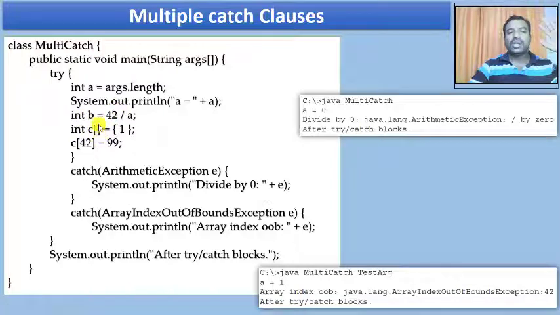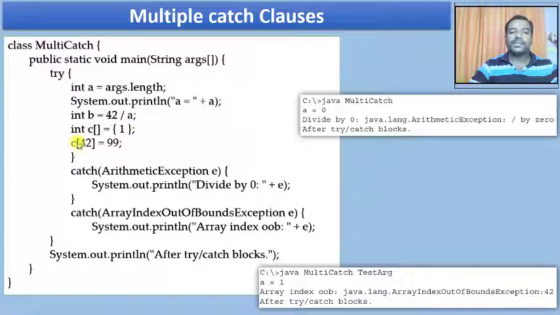So c of empty bound equals 1, hence it is going to create an array of size 1. Now what is the array bound available? It's only 0. C of 0 is the only legal bound you can use. Even c of 1 is going to be array out of bound, and c of 2 is also going to be array out of bound. Hence at this statement there is no exception.